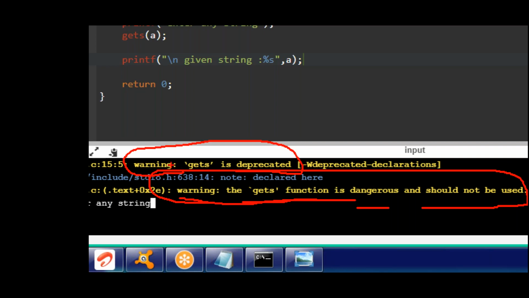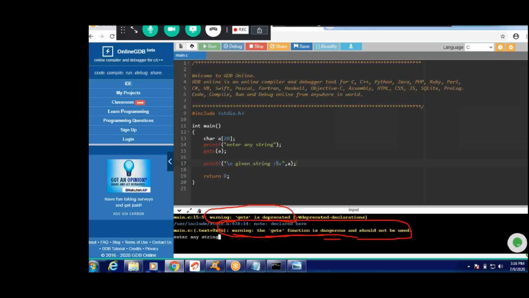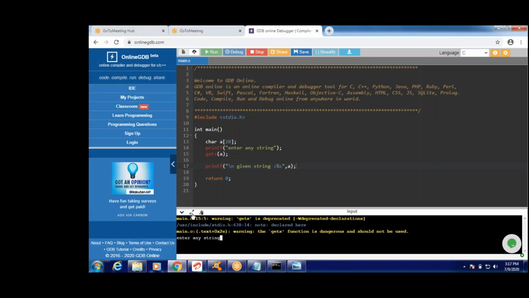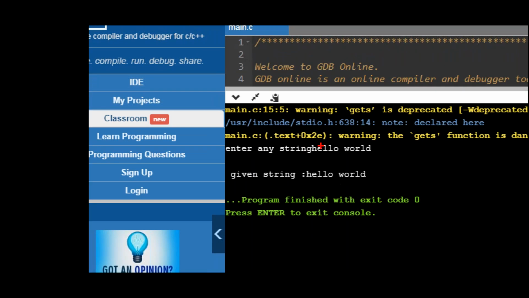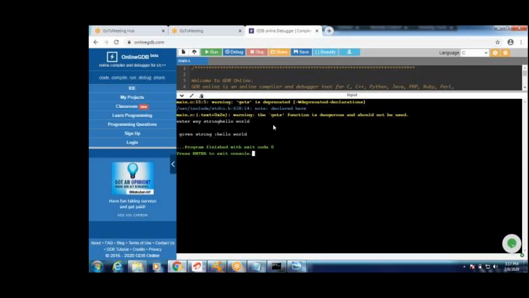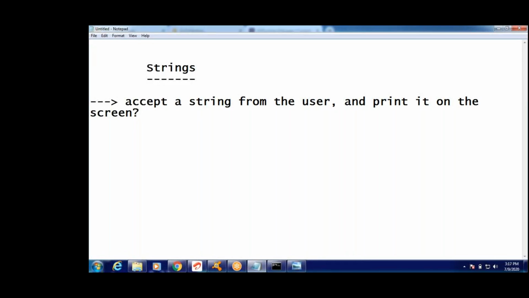Are you following, guys? When you use gets, it is giving some warnings or errors, right? Some warning messages it is showing. It's dangerous, don't use these functions. Okay, even though it works now, see, guys. Now enter any string. Now I can enter the string hello space world. If I enter hello space world, then the output will be printed. Given string is this.